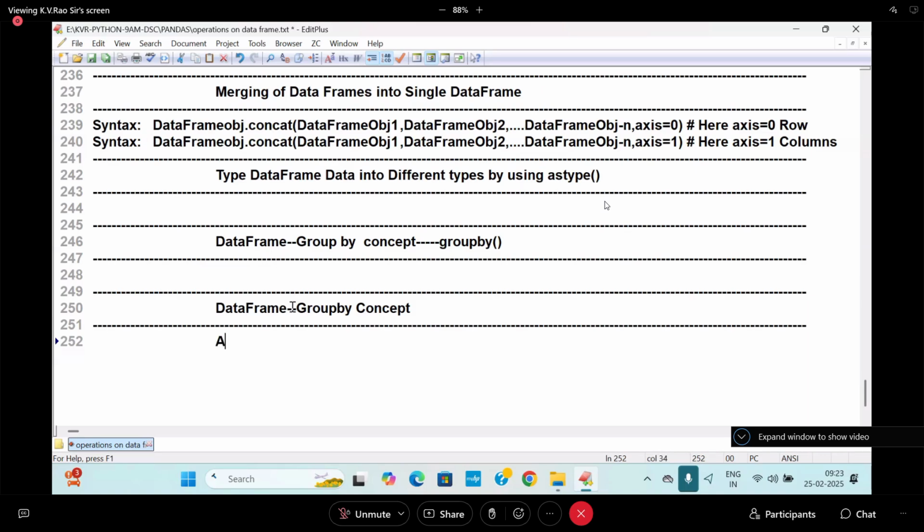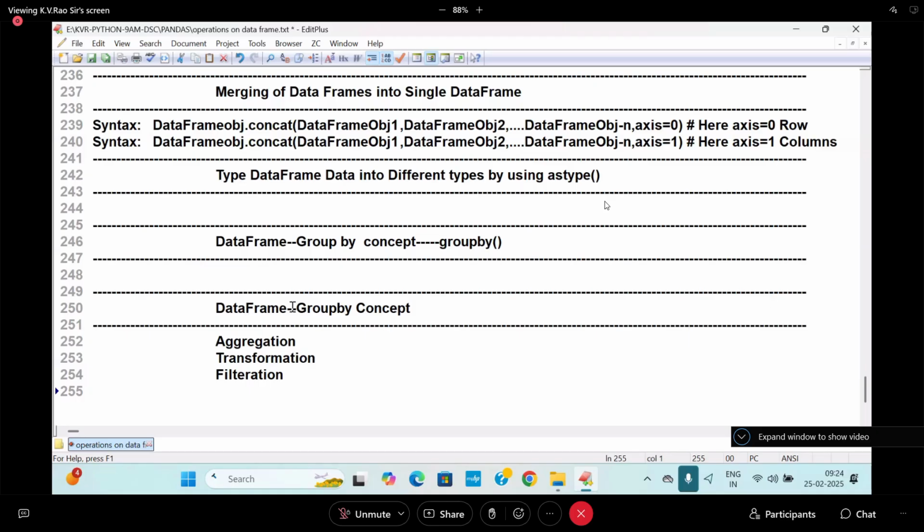There we are talking about aggregation. Next I'm talking about transformation. And next we are talking about filtration. Without telling also I can say pandas over. These are the things I want to go for.